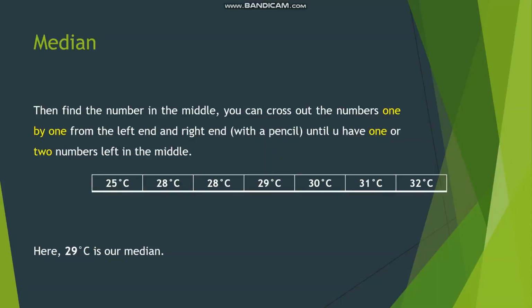Then find the number in the middle. You can cross out the numbers one by one from the left end and the right end with a pencil until you have one or two numbers left in the middle. So we start out by crossing out 25, then 32, then 28, then 31, then 28, and then 30. Now you see that we have crossed out three numbers from each side, from left and right, and we are left with one number in the middle. Now this number is our median. Here, 29 is our median.